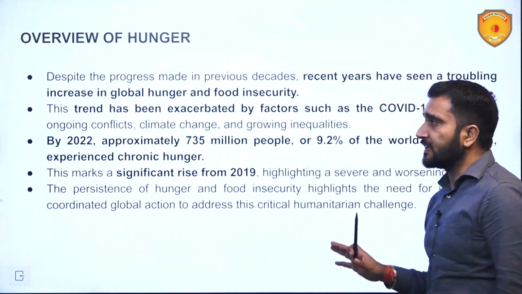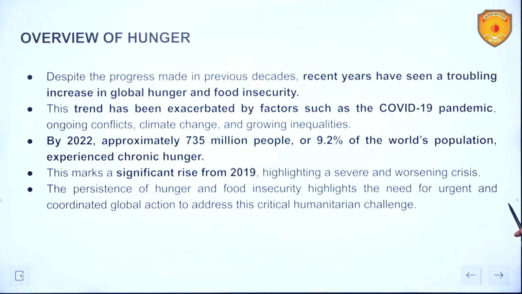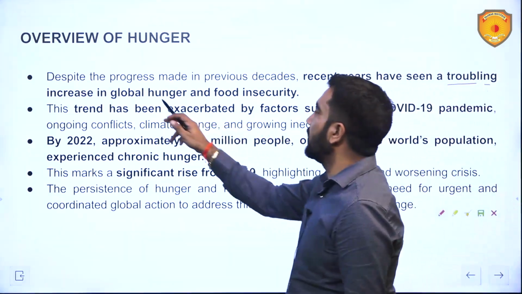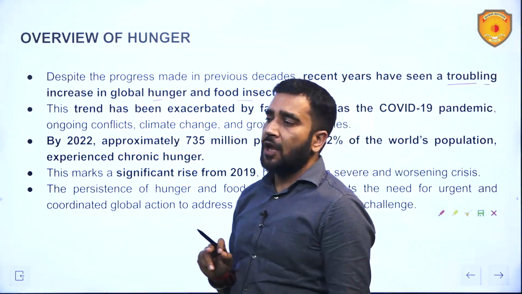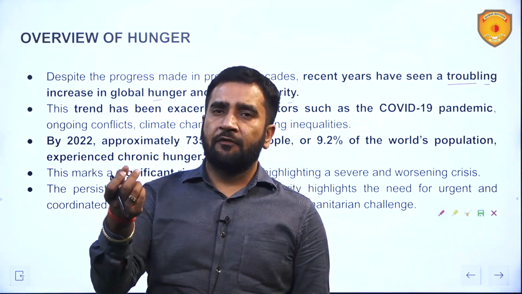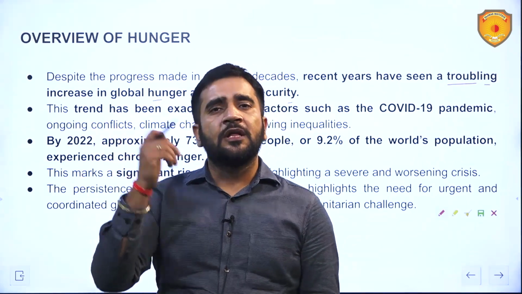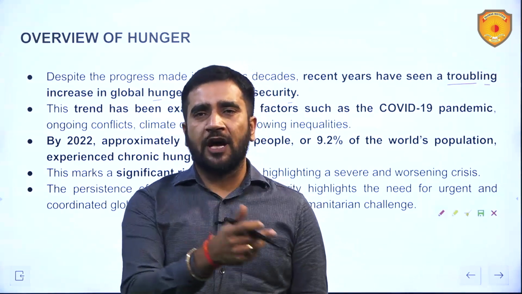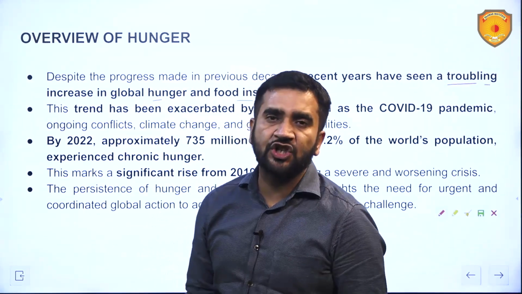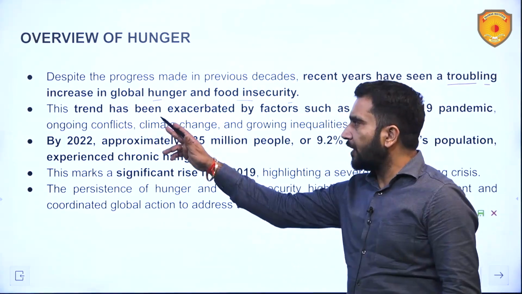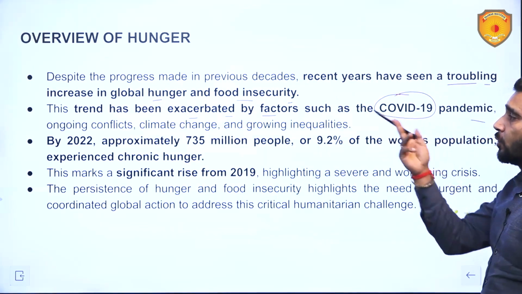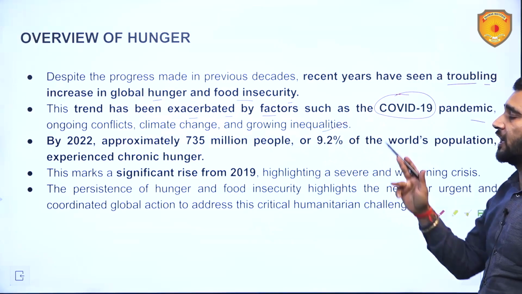Overview of hunger: despite the progress made in previous decades, recent years have seen a troubling increase in global hunger and food insecurity. It can be owed to multiple reasons. COVID can be a reason which has led to a lot of economic hardships. The Russia-Ukraine war, and now I would say problems in West Asia currently, can be a problem. The trend has been exacerbated by factors such as the COVID-19 pandemic, ongoing conflicts, climate change, growing inequalities.